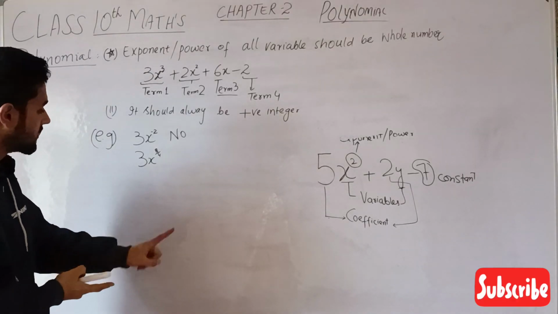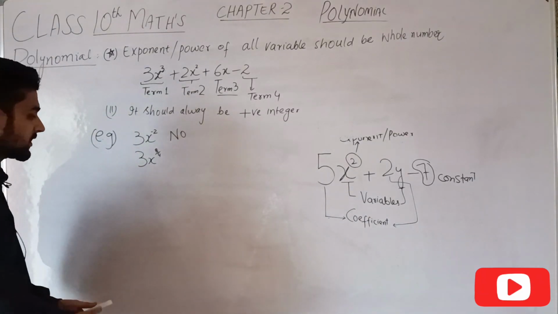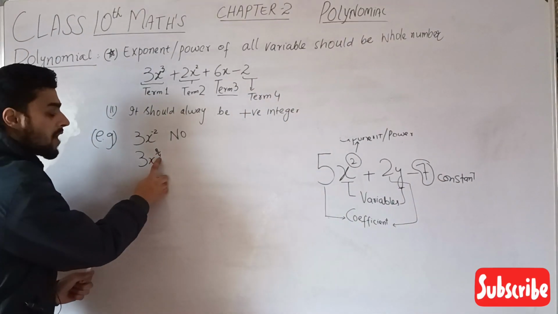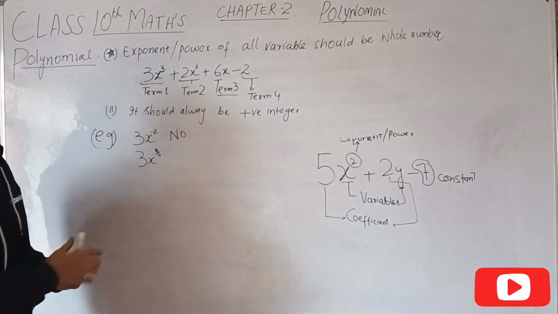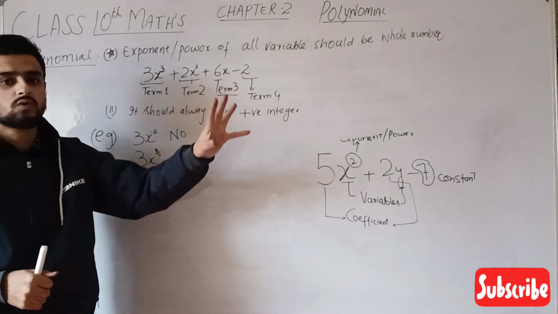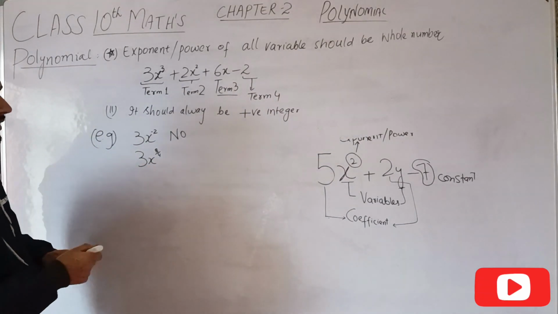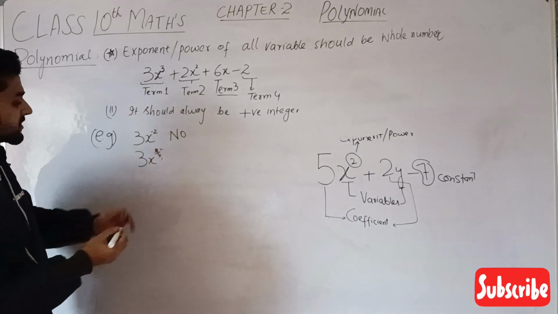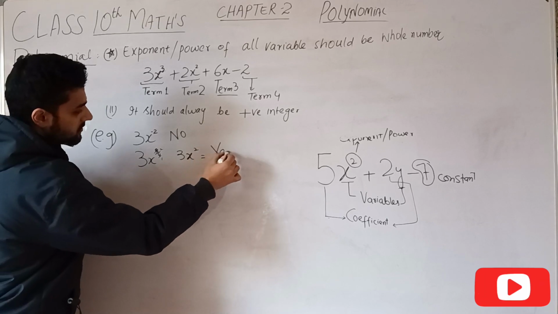First of all, this is very important. First of all, we have to see its power should become a whole number. If we first divide 8 by 4, and its power then comes in the form 3, 2, 1, 0, whole number form, then this is a polynomial. If we do it like this, 4 ones are 4, 4 twos are 8, then what is left is 2, so it becomes 3x square is equal to yes.